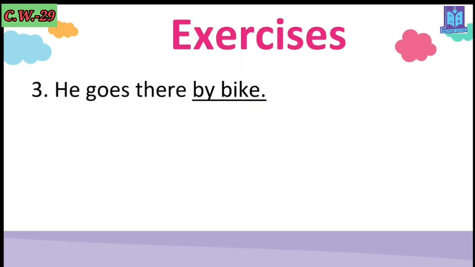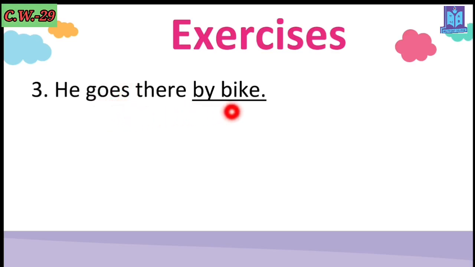Now look, number 3. He goes there by bike. Here, by bike is the underlined word. And of course, you are not allowed to write the underlined word. Now look at here. Here is he goes there. How many verbs are here? Exactly. Here is only one verb. There is no helping verb. So it will be structure 2, and it is in the present tense. You can see, right? Yes. So let's go for the answer.